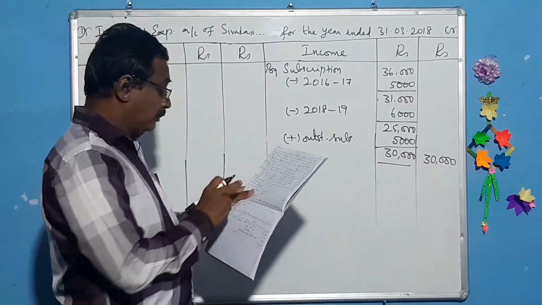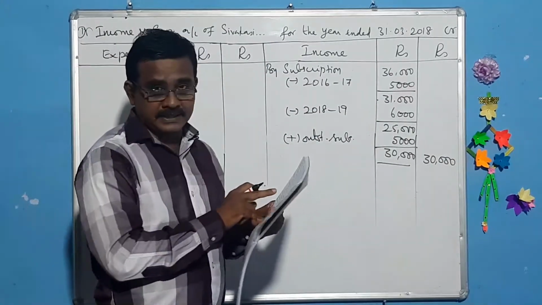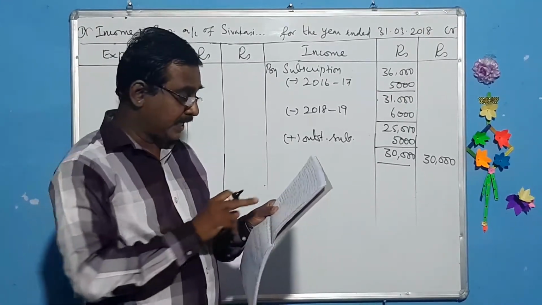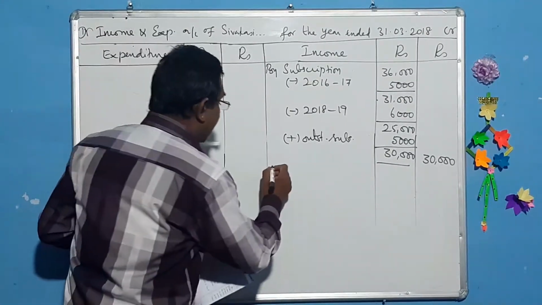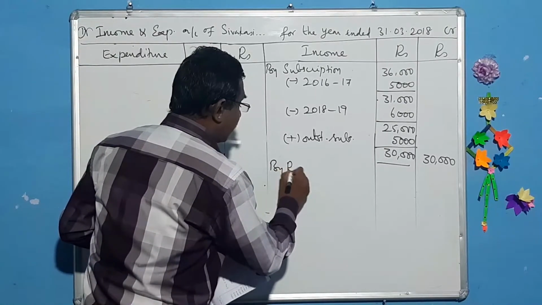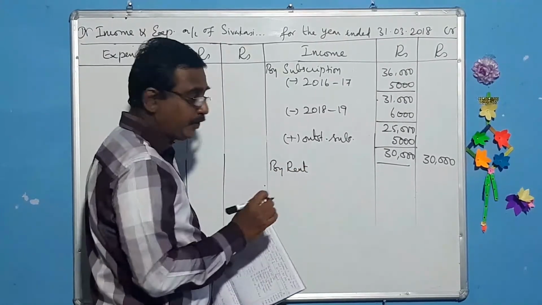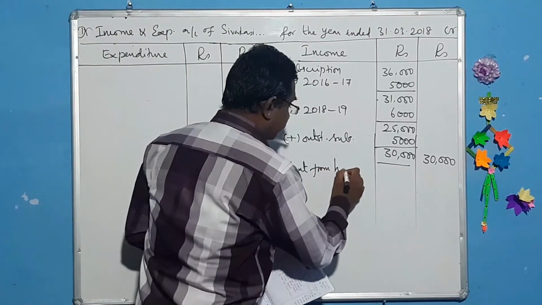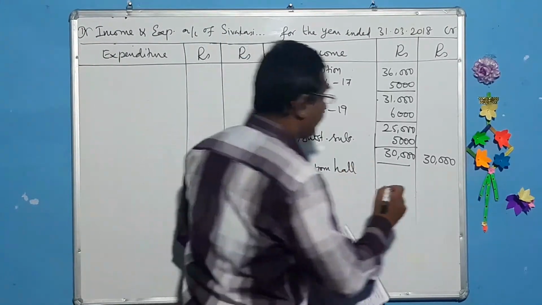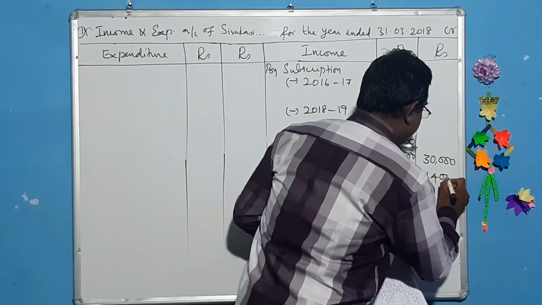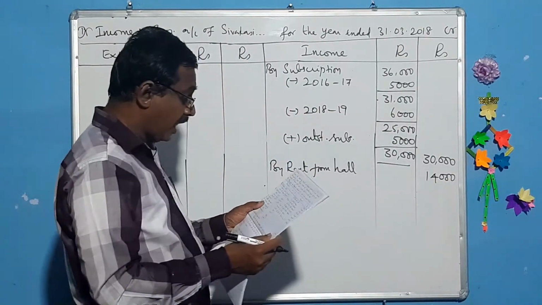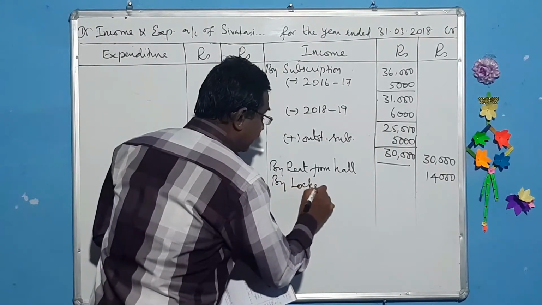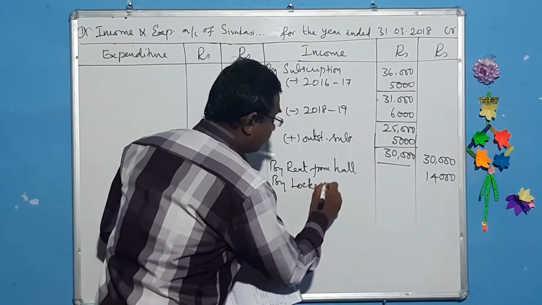Now come to the other things. Legacies. It is a capital item, so it must be shown in the balance sheet. Rent from hall. By rent from hall. It is a revenue item, so that should be brought here. What is that amount? 14,000. And the next one, lockers rent. By lockers rent. It is a revenue item, so we bring it here.